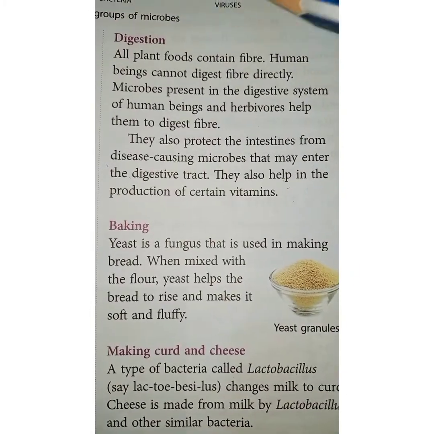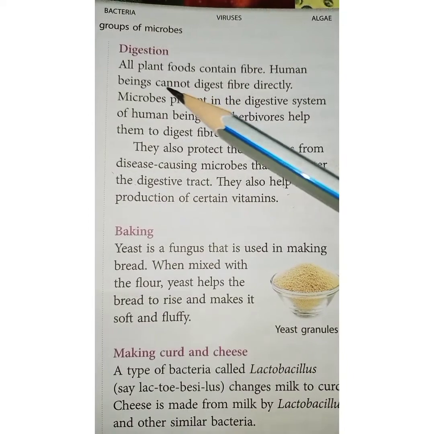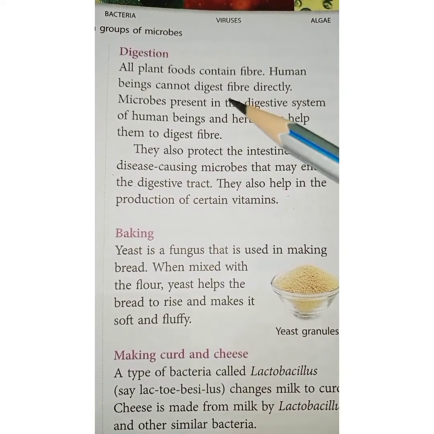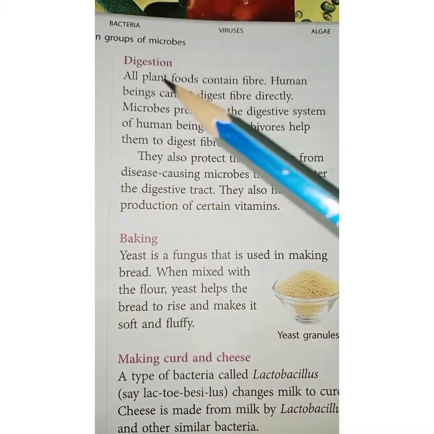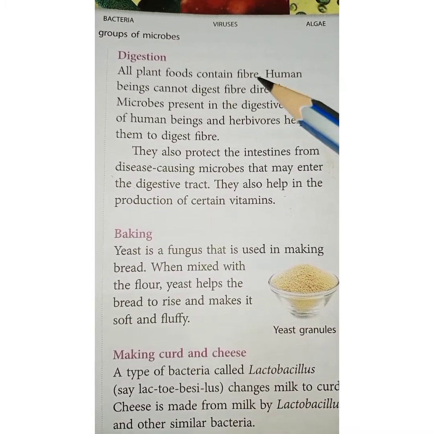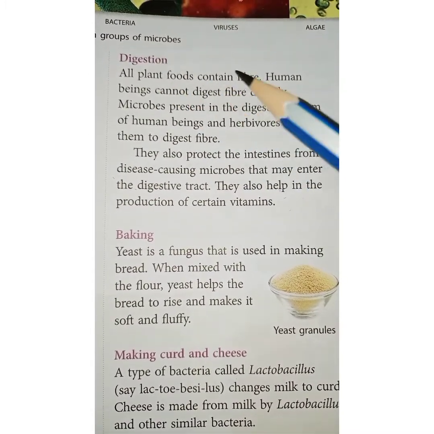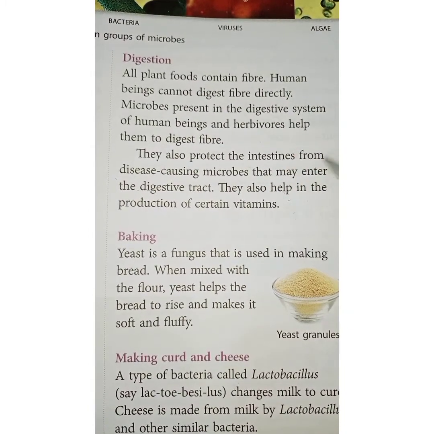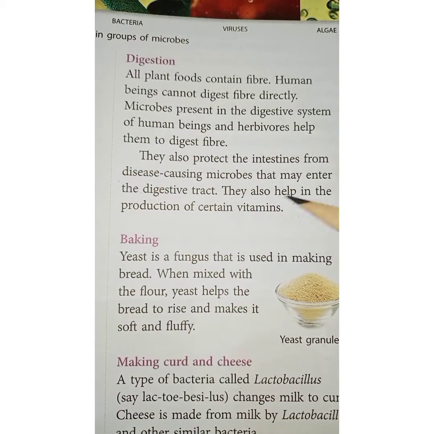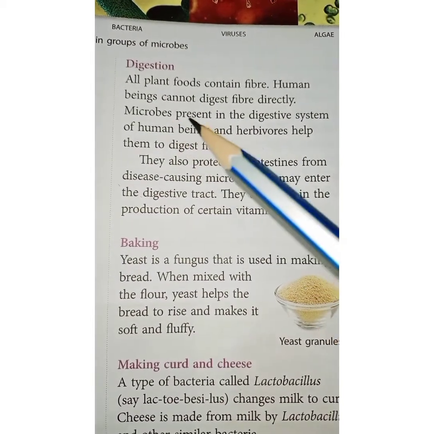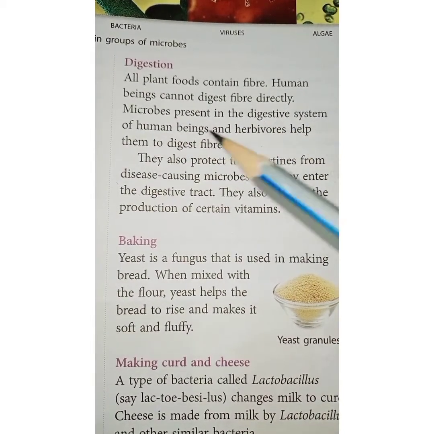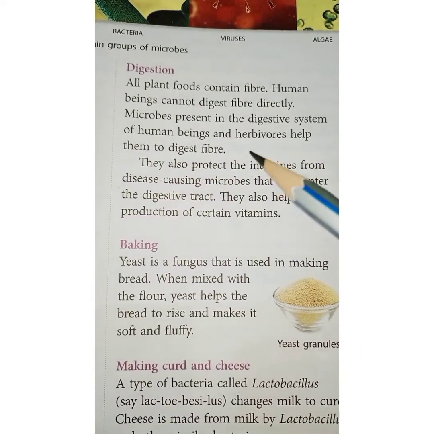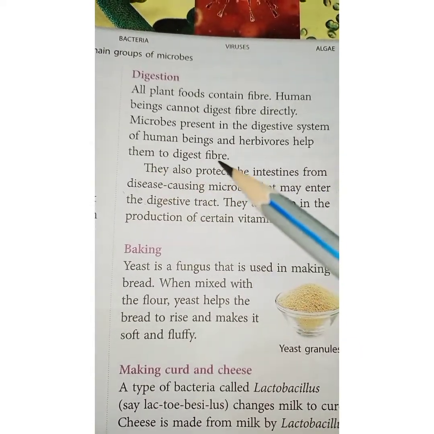The next topic is digestion. As we all know, plant foods contain fibers. Human beings cannot digest fiber directly. Plant food contains fiber in abundance, but humans cannot digest it directly. So let us see what happens here. Microbes present in the digestive system of human beings and herbivores help them to digest fiber.